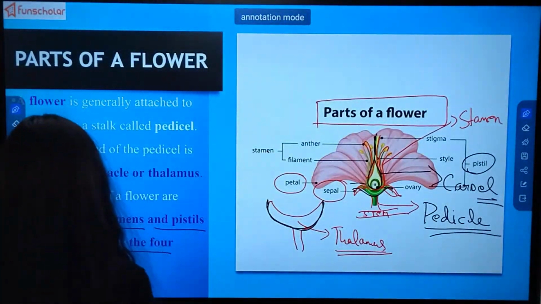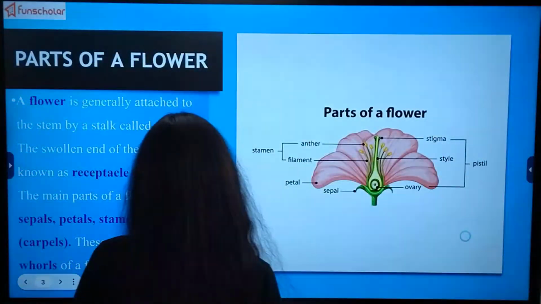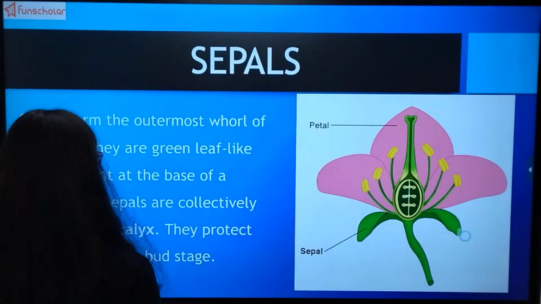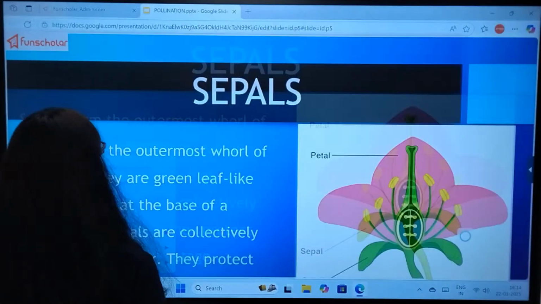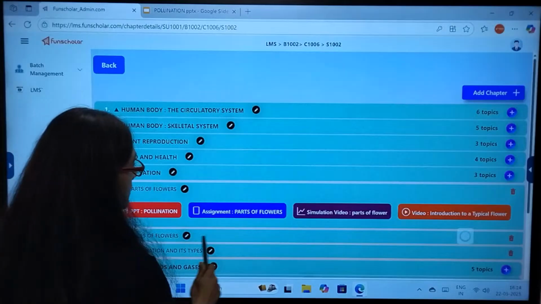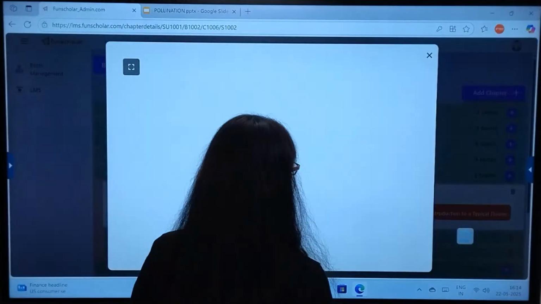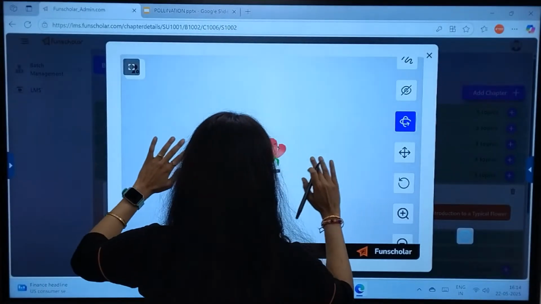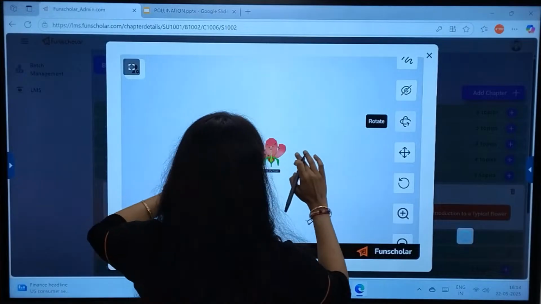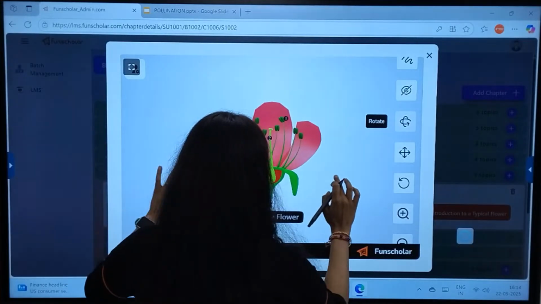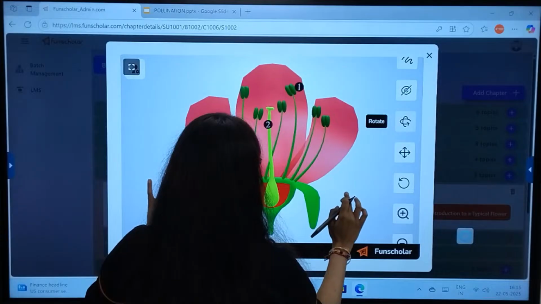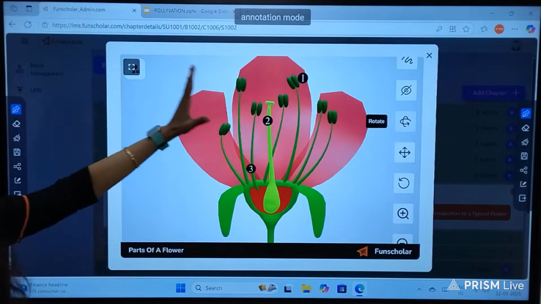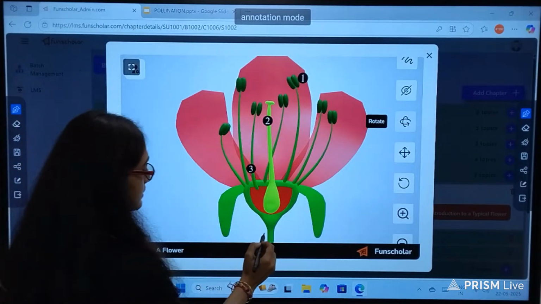Okay, now let us see a 3D figure. See such a beautiful flower.